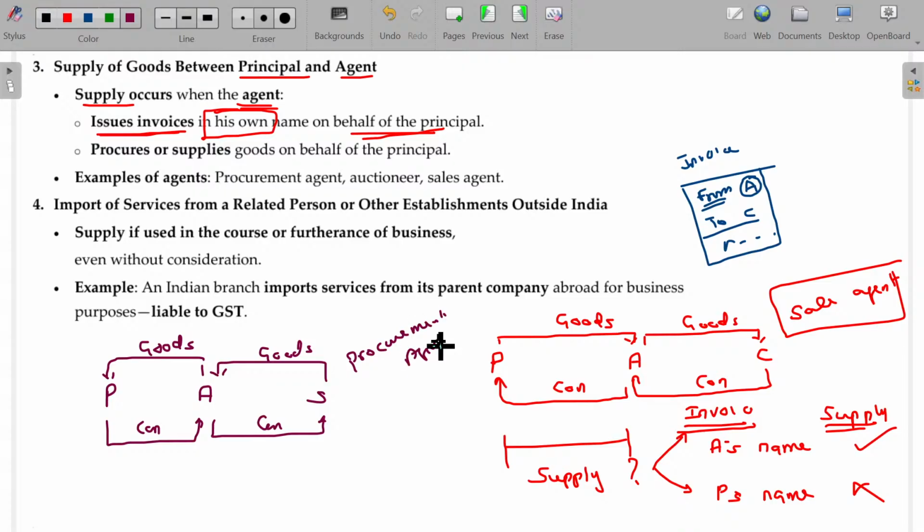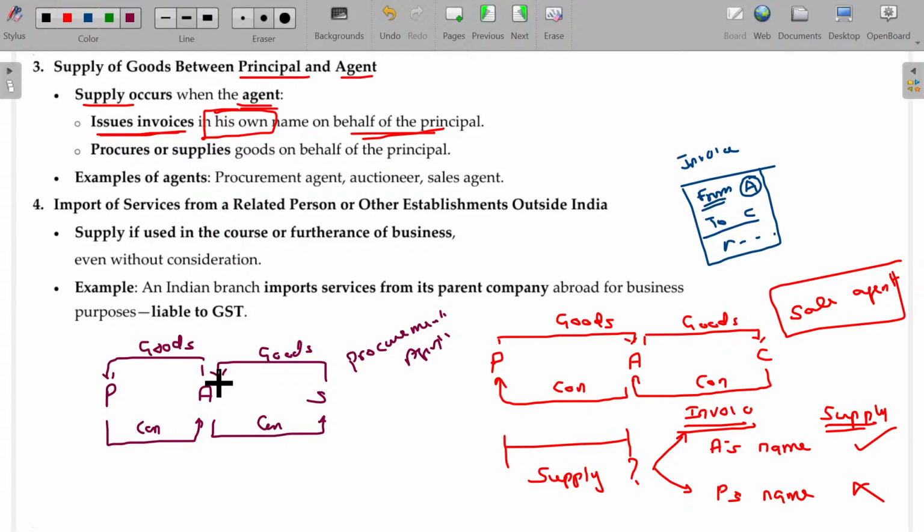So you might have heard about an agent for sales purposes only. Sometimes we have an agent for procurement also. You can sell houses through a broker. The broker is a sales agent. If I need to purchase a house property, I can approach an agent who can help me purchase it. Also an agent. Is that okay? So it's not only a sales agent, it may be a procurement agent also.